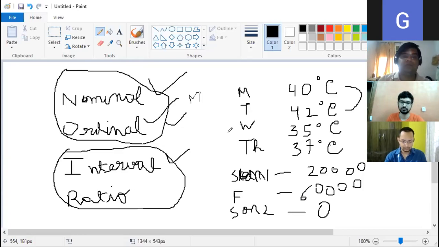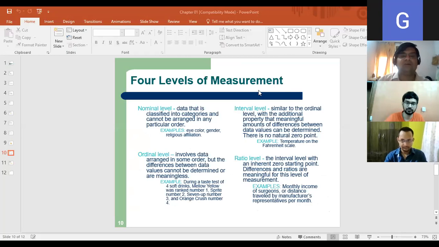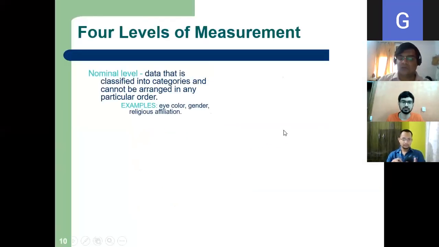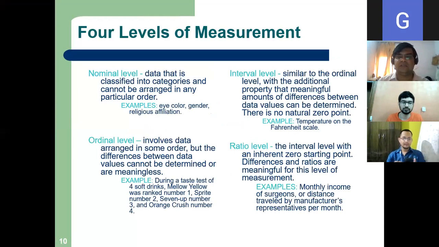So I will give you now the formal definitions. I will give you these slides, don't worry. No need of writing also, you will get all these slides. If you want to write the main points. So can you see my screen? Yes, sir. If my screen vanishes, please let me inform. Okay, now let me stop also.